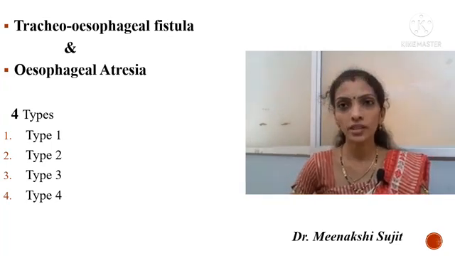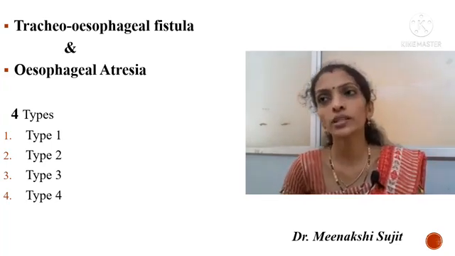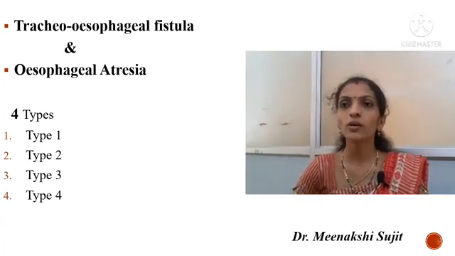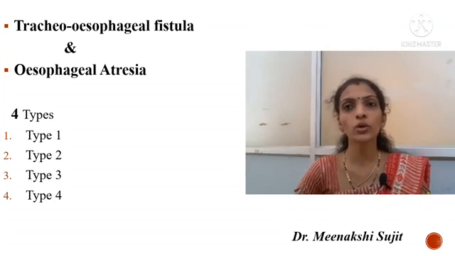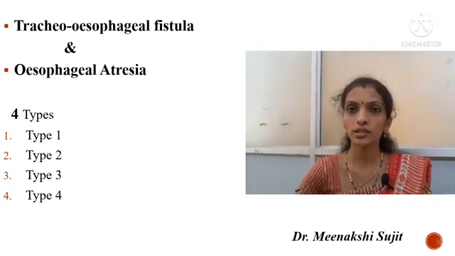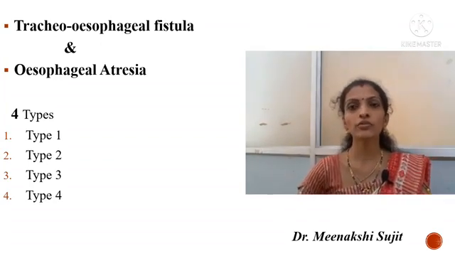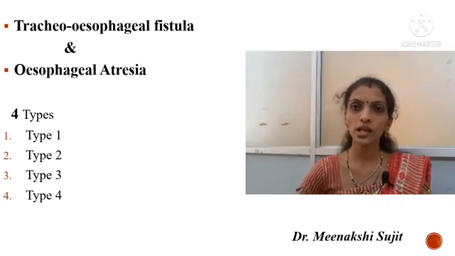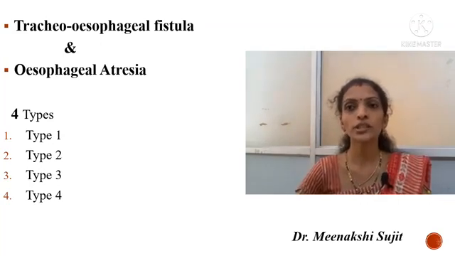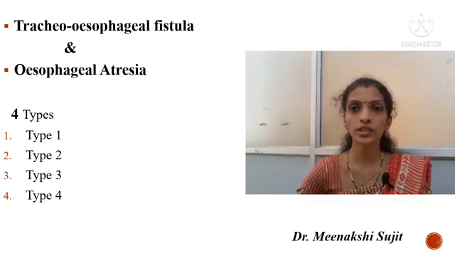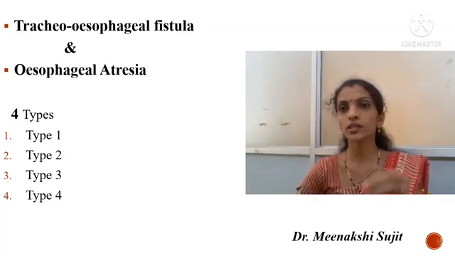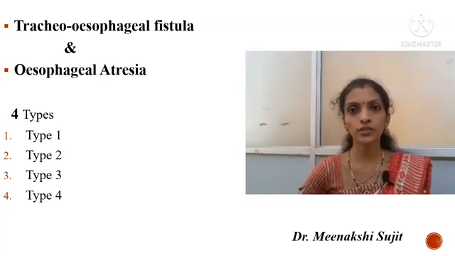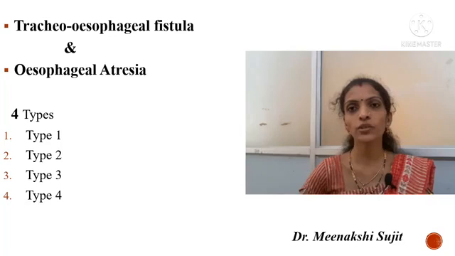And in type 3, the distal esophageal segment ends blindly while the proximal one communicates with the trachea through the tracheoesophageal fistula. This condition is type 3. And coming to type 4, both the distal and proximal esophageal segments communicate with the trachea through tracheoesophageal fistula. So these are the 4 conditions present in a tracheoesophageal fistula, which they mentioned as type 1, type 2, type 3 and type 4.